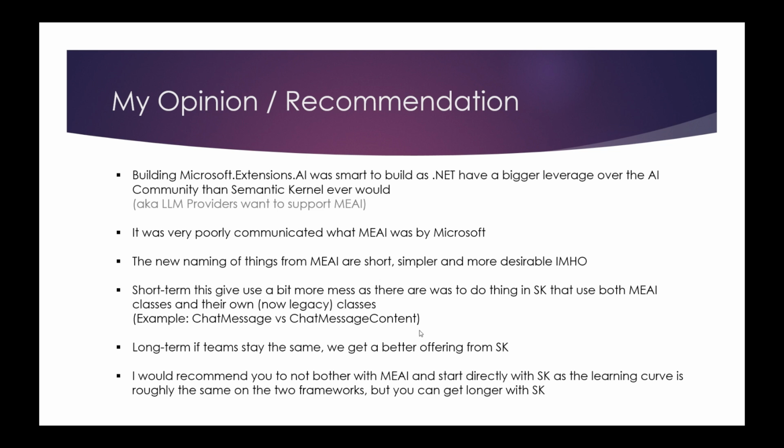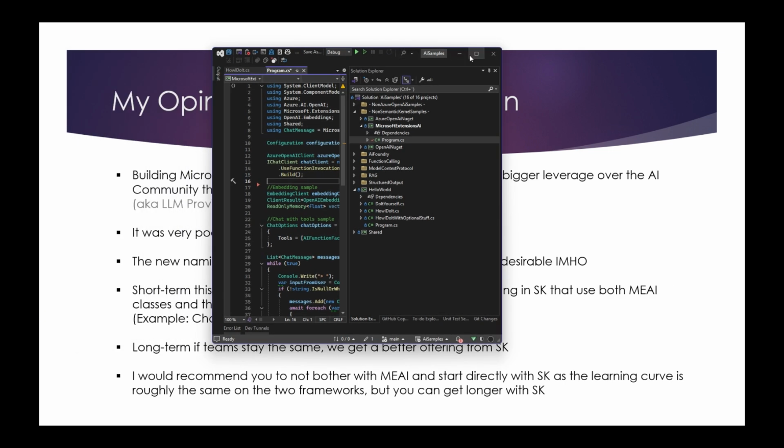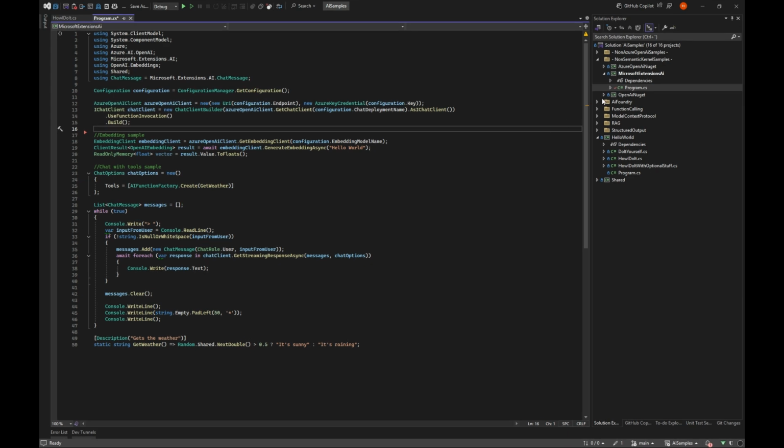Again, no code today, but if you want to see Semantic Kernel and Microsoft Extension AI, go to my samples repo, and you can see the different code on how to do a chat message loop, vector, and so on in Microsoft Extension AI.